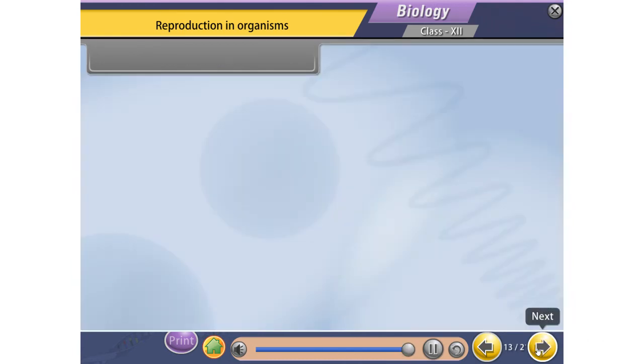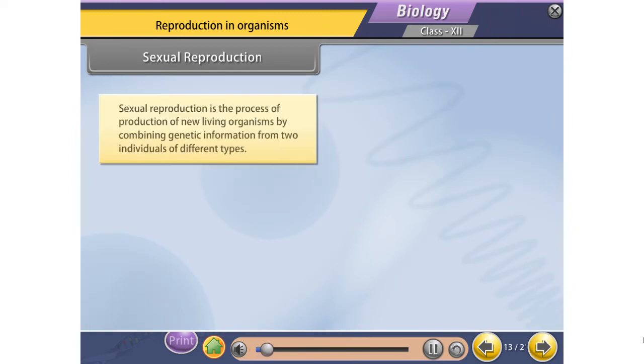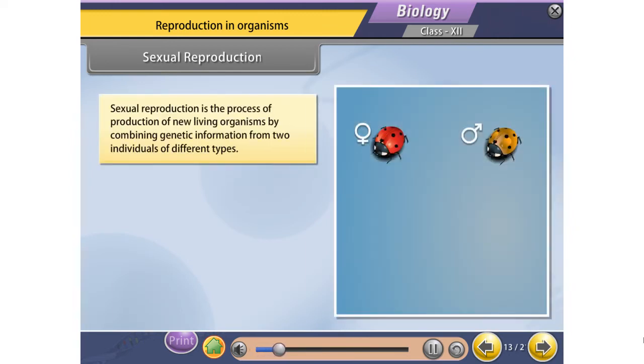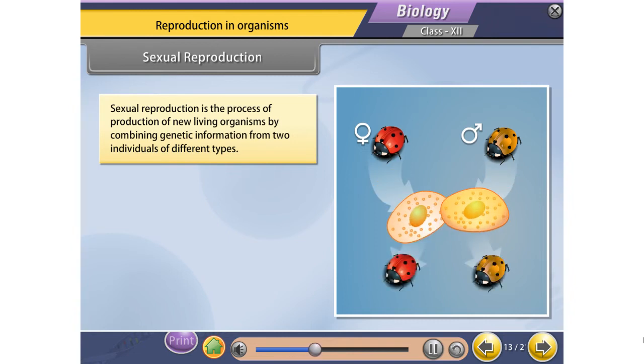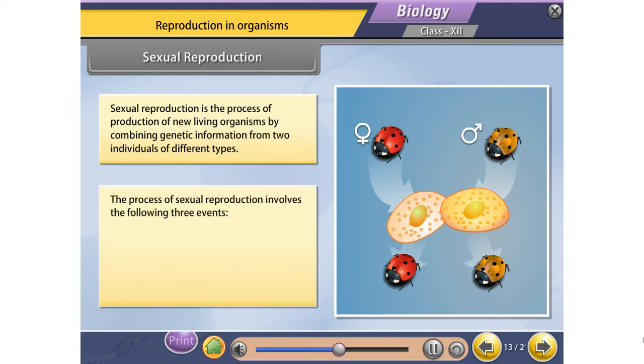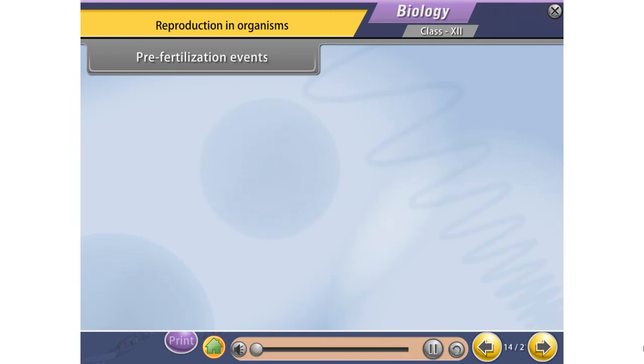Assessment. Sexual reproduction. Sexual reproduction is the process of production of new living organisms by combining genetic information from two individuals of different types. The process of sexual reproduction involves the following three events: pre-fertilization events, fertilization events, post-fertilization events.